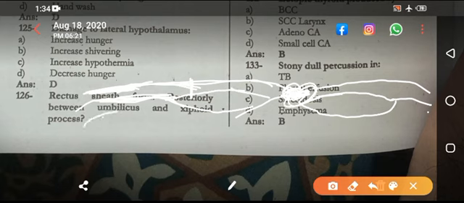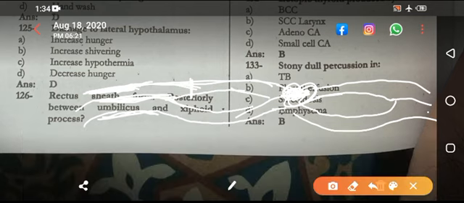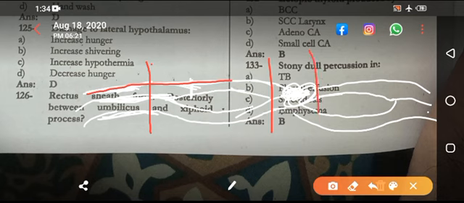Then you are having transversus abdominis, it goes posteriorly on the other side as well. If you focus on this diagram, this portion is the rectus sheath on this side, and this is the rectus sheath on the right side, and of course it has muscles and other contents as well. This is above the umbilicus, between the xiphoid process and umbilicus, or you can say above the arcuate line.